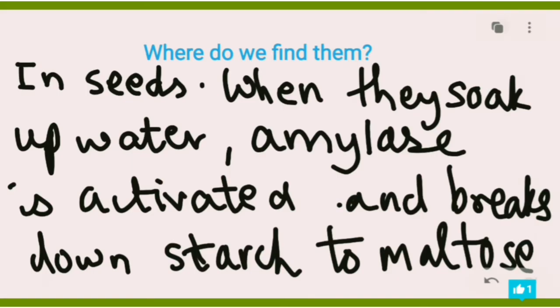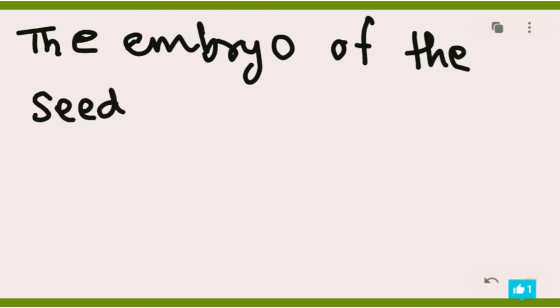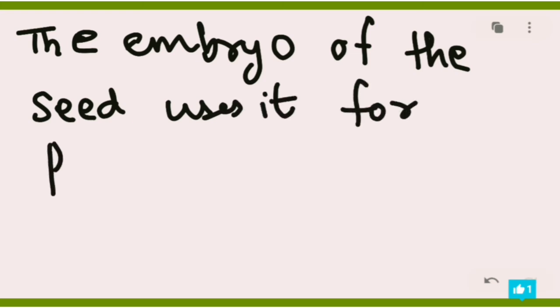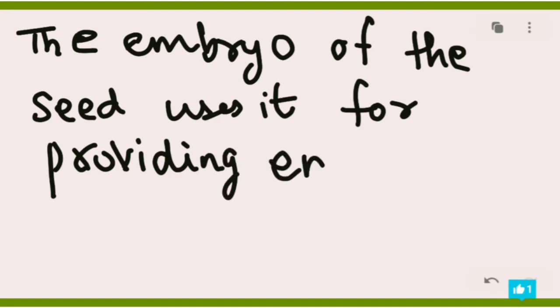So inside the seed there is an embryo, the baby of the seed. The embryo of the seed uses it for providing energy.